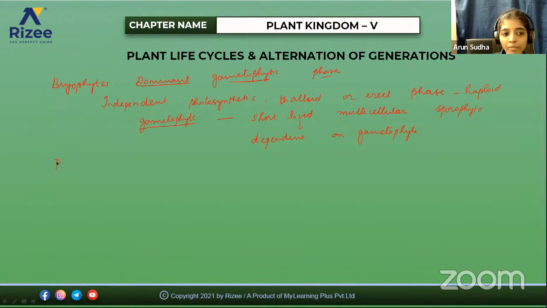But if you take pteridophytes, they have the diploid sporophyte, which is dominant, independent, photosynthetic, vascular plant.